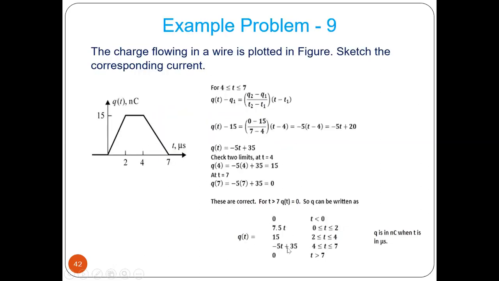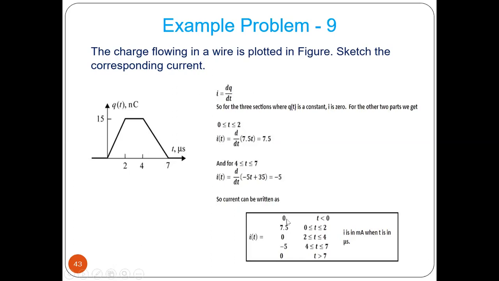Again minus 5t plus 35, if you differentiate that with respect to t, you will get minus 5. The current is 0 for t less than 0, 7.5 between 0 to 2, between 2 to 4 microsecond it is 0, again for 4 to 7 it is minus 5, and greater than 7 it is 0, in milliampere.